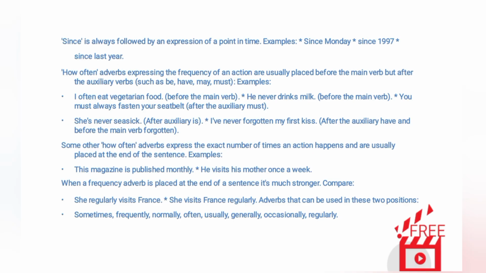Examples. I often eat vegetarian food. Before the main verb. He never drinks milk. Before the main verb. You must always fasten your seatbelt, after the auxiliary must. She's never seasick. After auxiliary is. I've never forgotten my first kiss. After the auxiliary have and before the main verb forgotten.